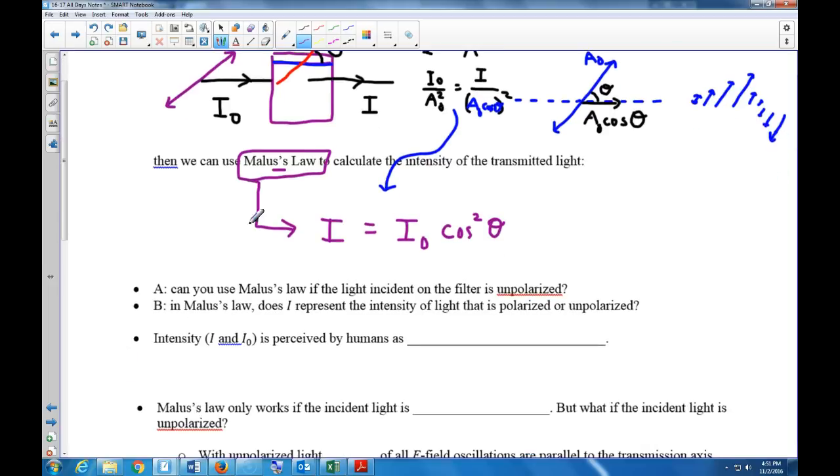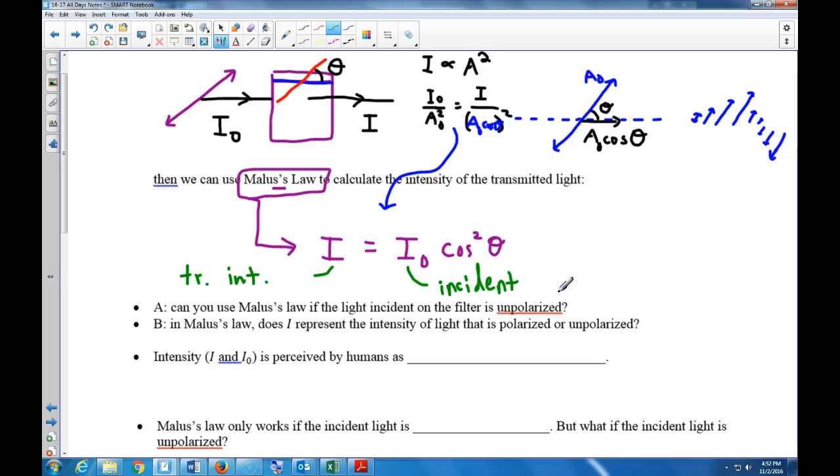Oddly unsatisfying, isn't it? Okay, I is the transmitted intensity. I0 is the original or the incident intensity when the light is originally incident on the filter. Intensity. And what exactly is the theta?